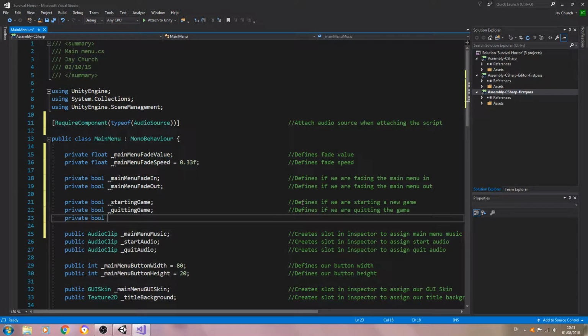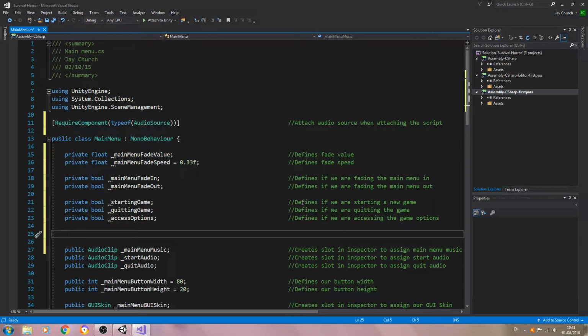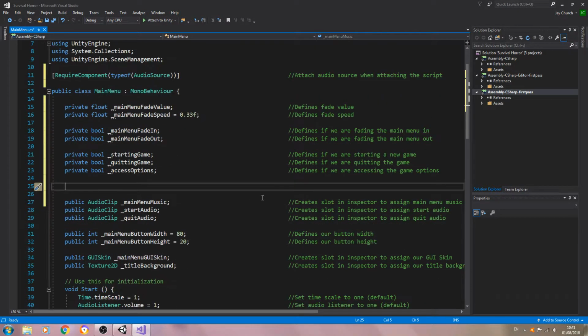And one last private bool underscore access options. Close the line off. And again in the comments, defines if we are accessing the game options. Just fix that little typo. And let's have a look.